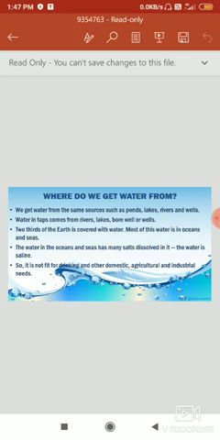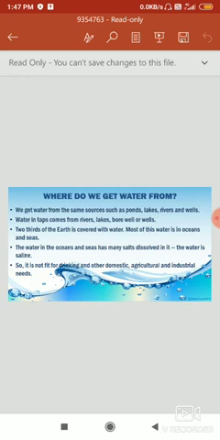Now, where do we get water from? We get water from various sources: ponds, lakes, rivers, wells, and even through the groundwater. Many of us have submersibles at our homes, so that we can get water 24 hours. But these submersibles are actually taking most of the groundwater on a daily basis. Because of these bore wells and submersibles, groundwater is getting lower day by day.